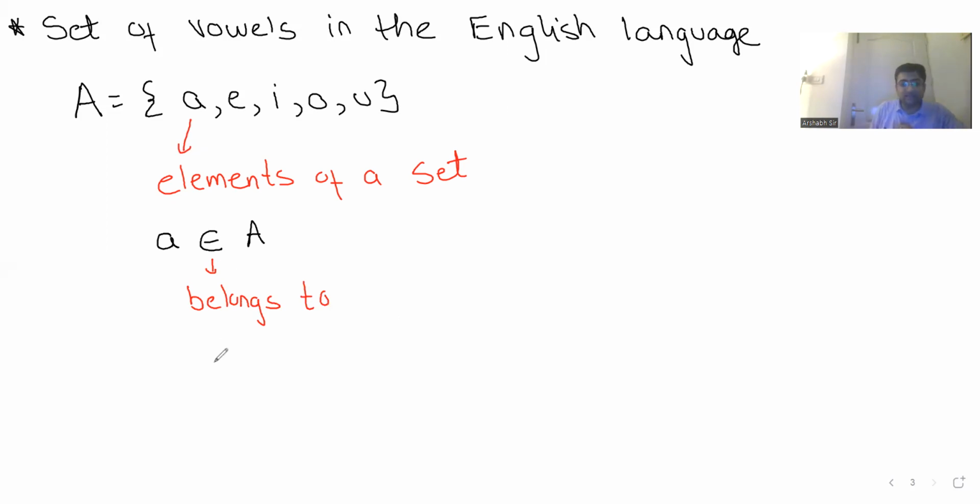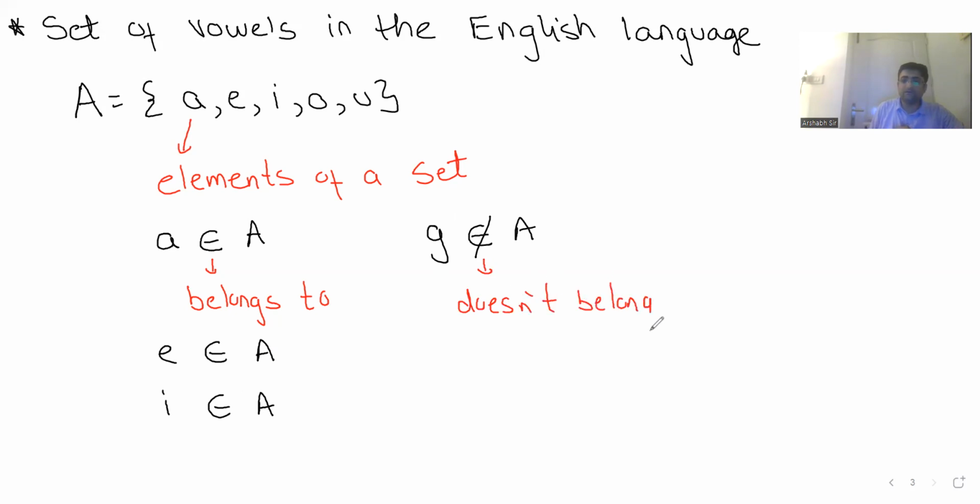Similarly, element E belongs to set A. Element I belongs to set A. Now, guys, does G belong to set A? No, right? So put a cross. This represents doesn't belong. Okay. So this symbol is nothing but epsilon.